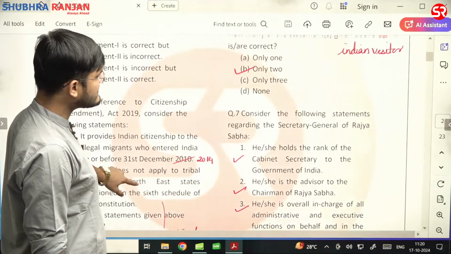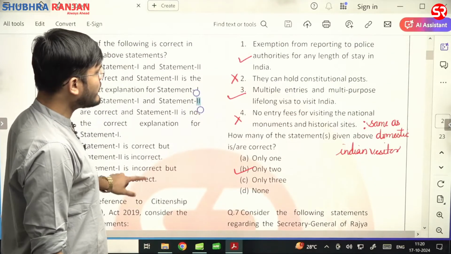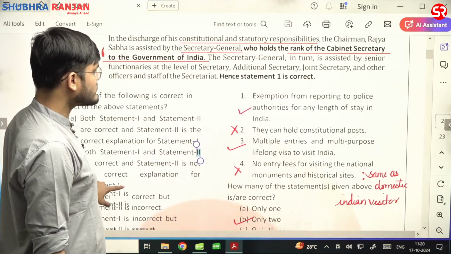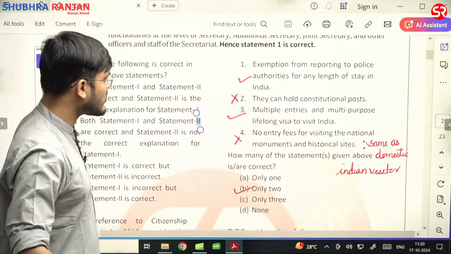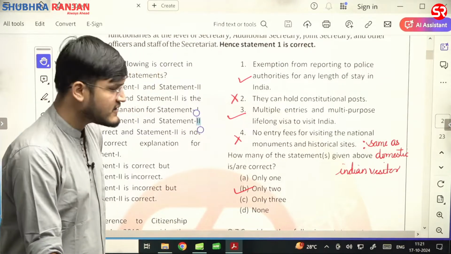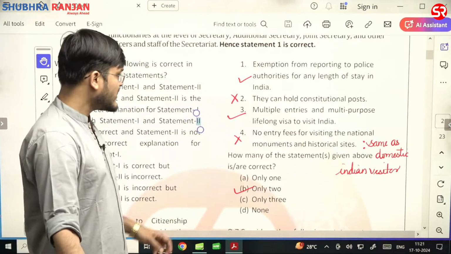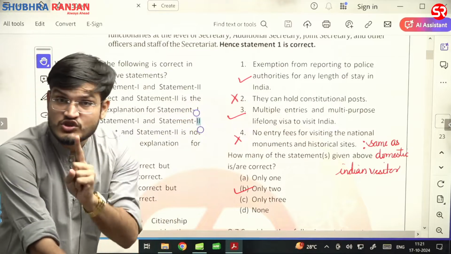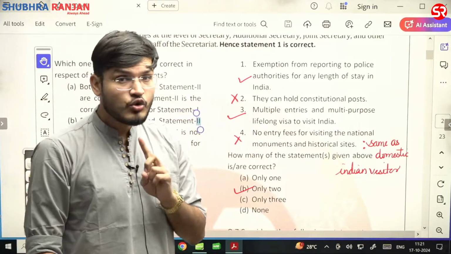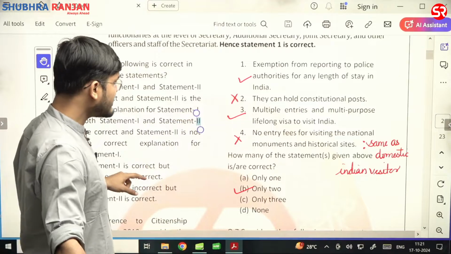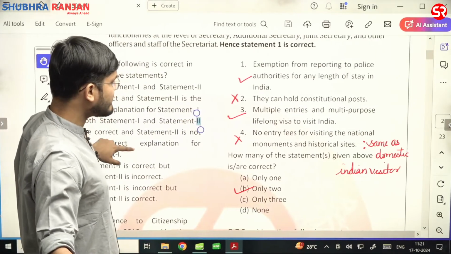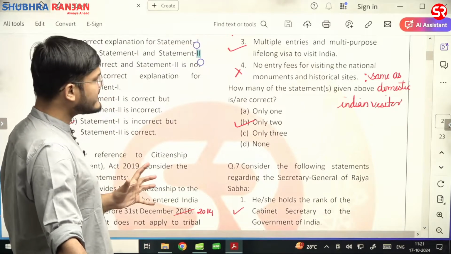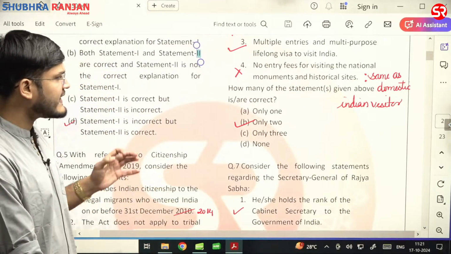Now overseas citizen of India card holder, we all know that OCI card holders, the exemption from reporting to the police authorities for any length of stay in India, yes, this exemption has been mentioned. And second is they can hold a constitutional post. They cannot hold a constitutional post in India. And third is multiple entries and multi-purpose lifelong visas to visit India, yes. And fourth point, no entry fee for visiting the national monument and historical site.